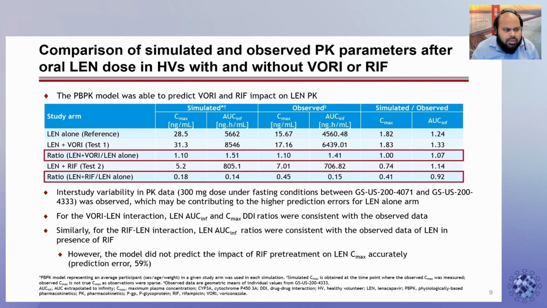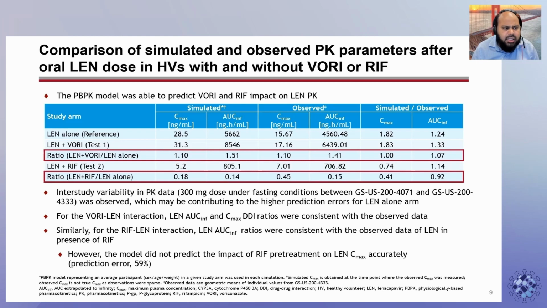The PBPK model was able to predict the impact of voriconazole and rifampicin on Len PK, again highlighted in red. As seen in the table, highlighted in red for voriconazole, the top portion, voriconazole plus lenacapavir interactions, the Len AUC infinity and Cmax DDI ratios were consistent with the observed clinical data.